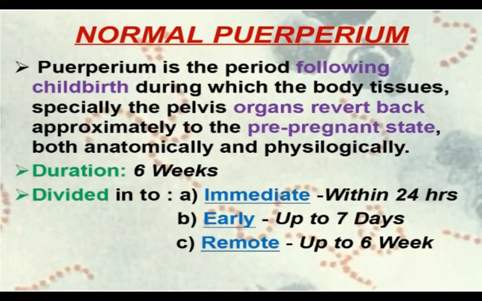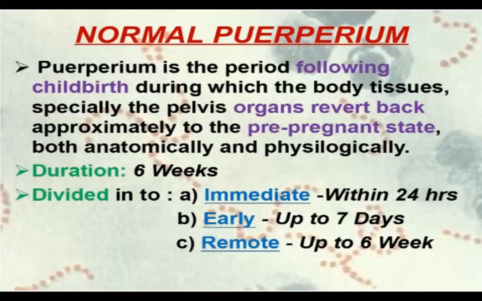It is further divided into three parts: immediate, early, and remote or late. Duration wise, immediate is within 24 hours, early is up to 7 days, while remote or late puerperium is up to 6 weeks.